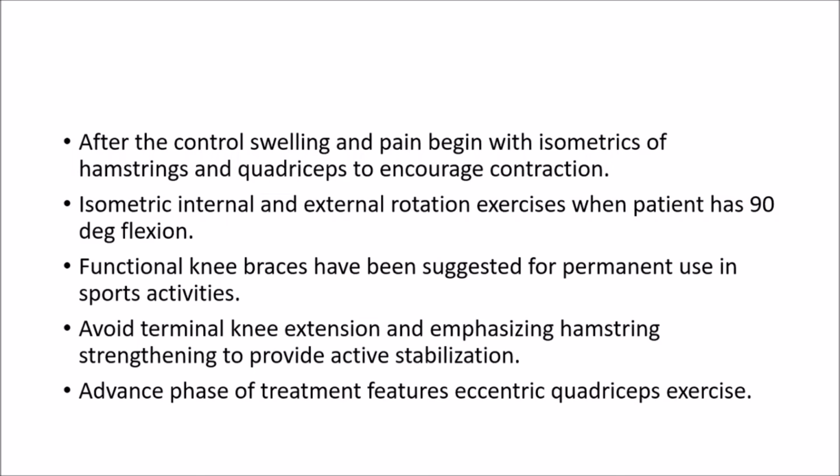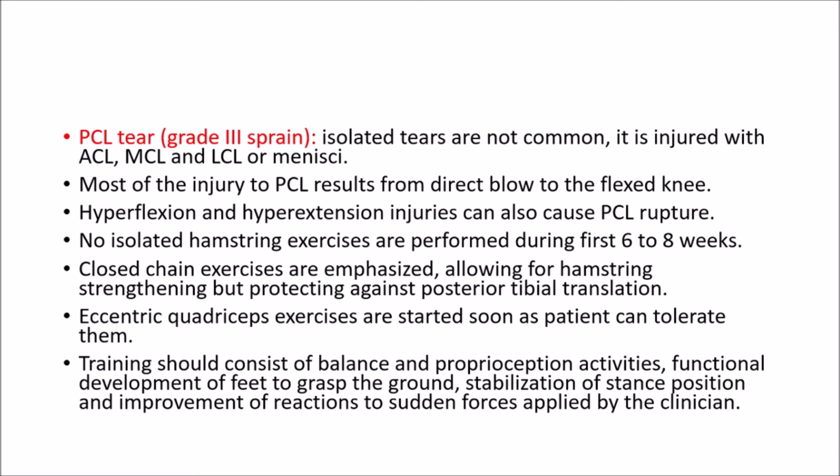Functional knee braces have been suggested for permanent use in sports activities; avoid terminal knee extension and emphasize hamstring strengthening to provide active stabilization. Here the hamstring strengthening is of half the importance. The advanced phase of treatment features eccentric quadriceps exercises.